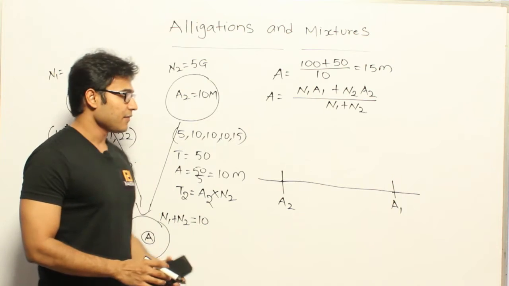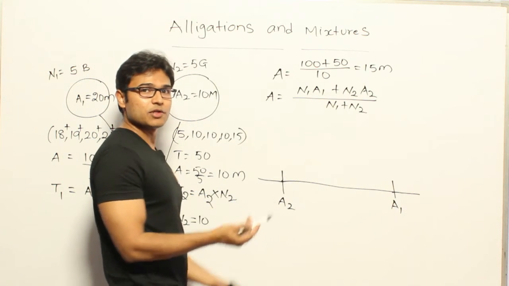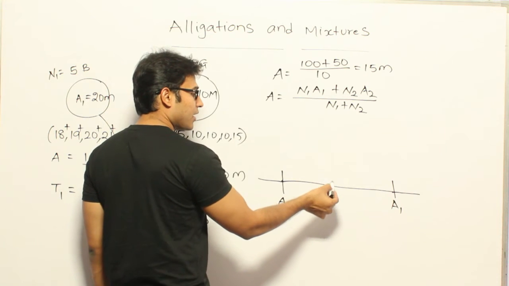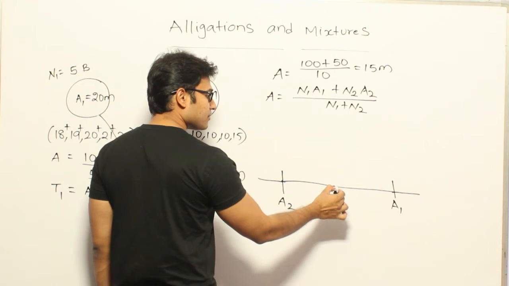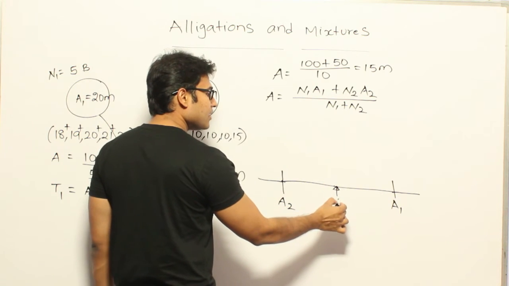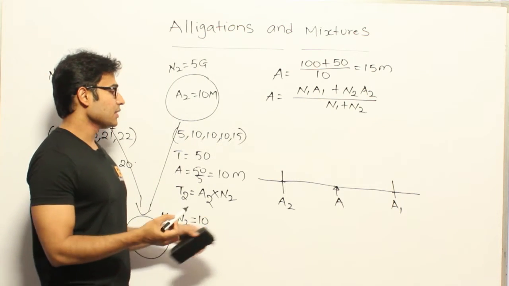If that is the case, then what will happen to the group average? I mean, when you combine them both, what will happen to the group average? I am saying that the group average will always lie between these two, right? Somewhere. It need not be exactly in the middle, it is going to definitely lie within this range. So why is that so? Just think about it logically.